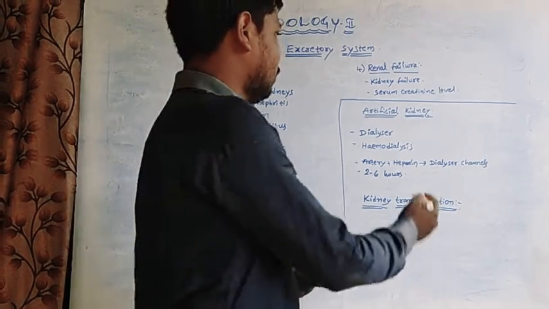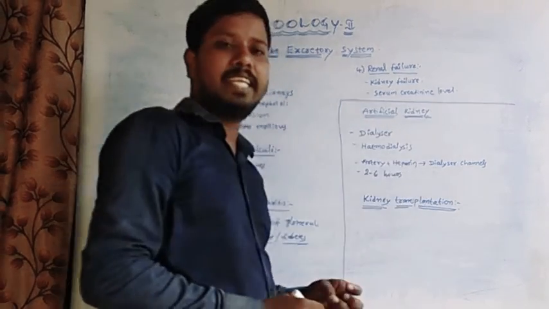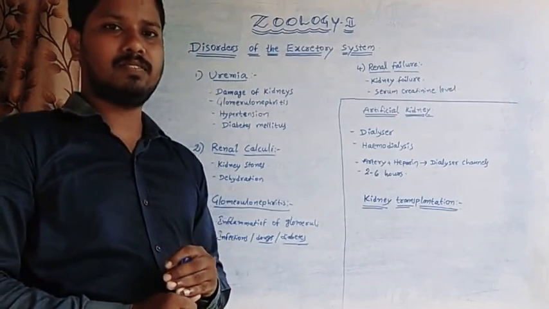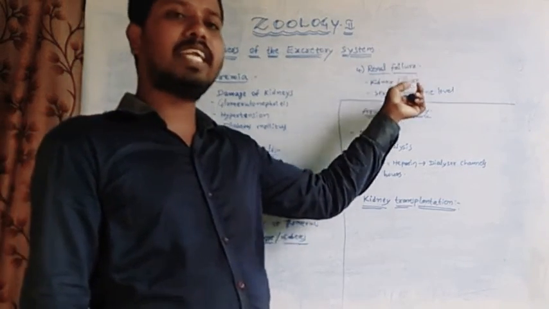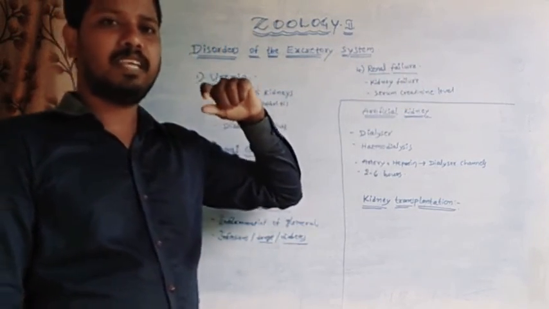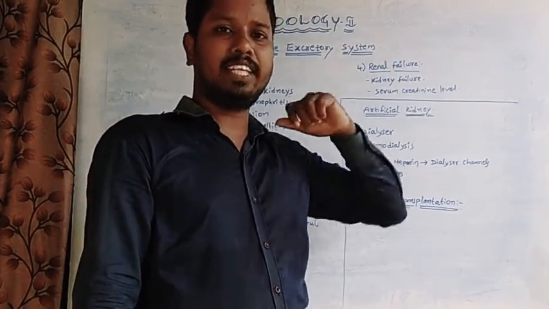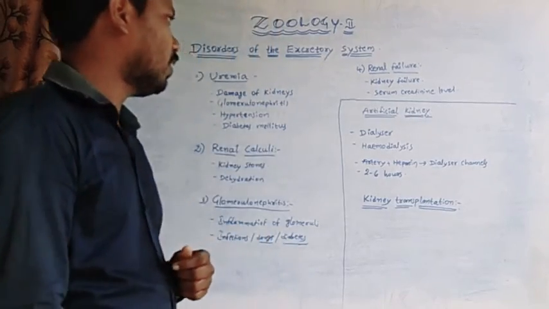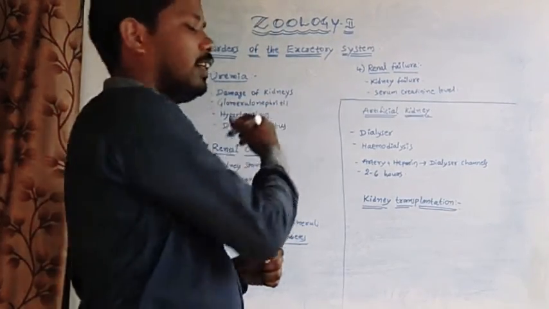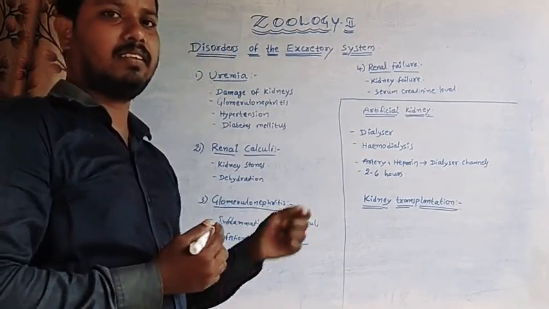Renal failure or kidney failure is diagnosed by the serum creatinine level test. So these are the four disorders given here.